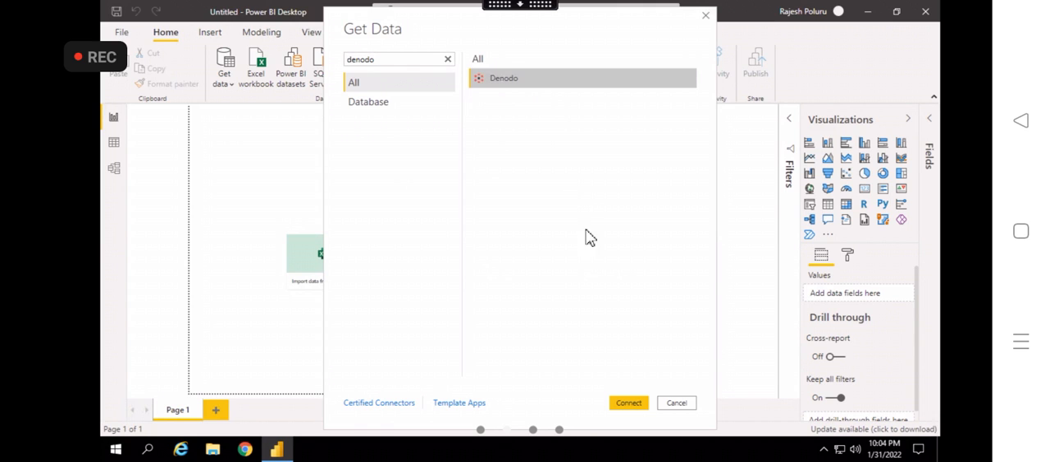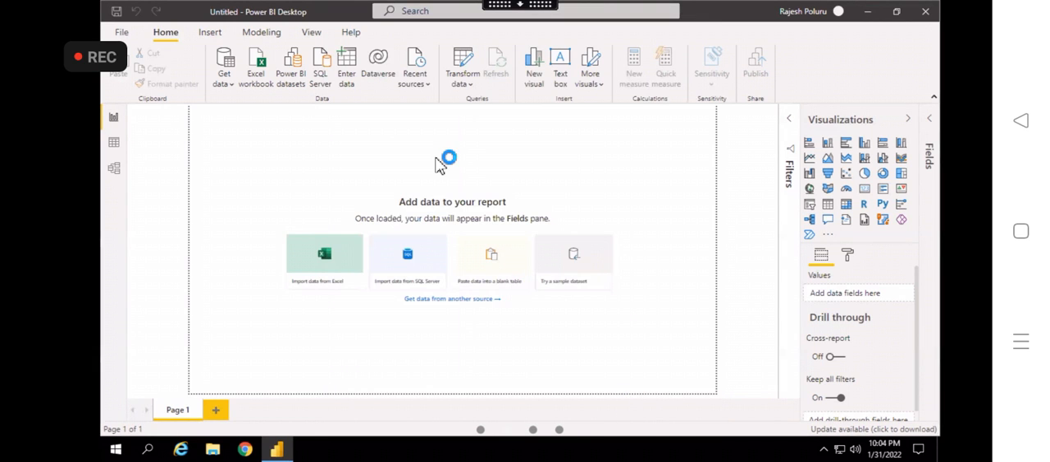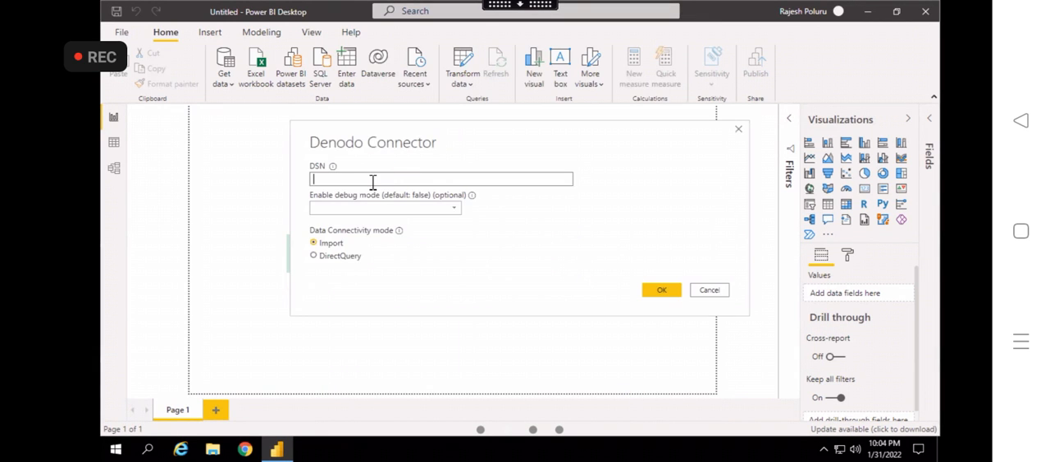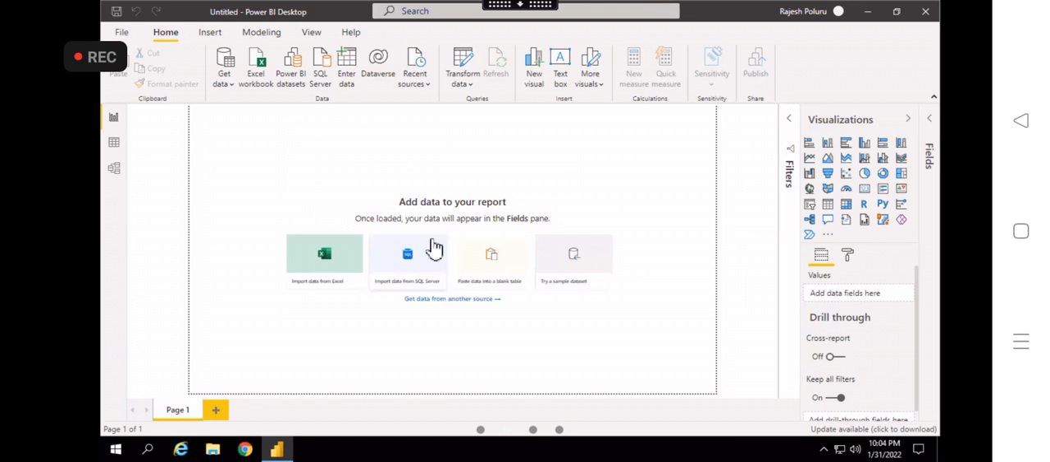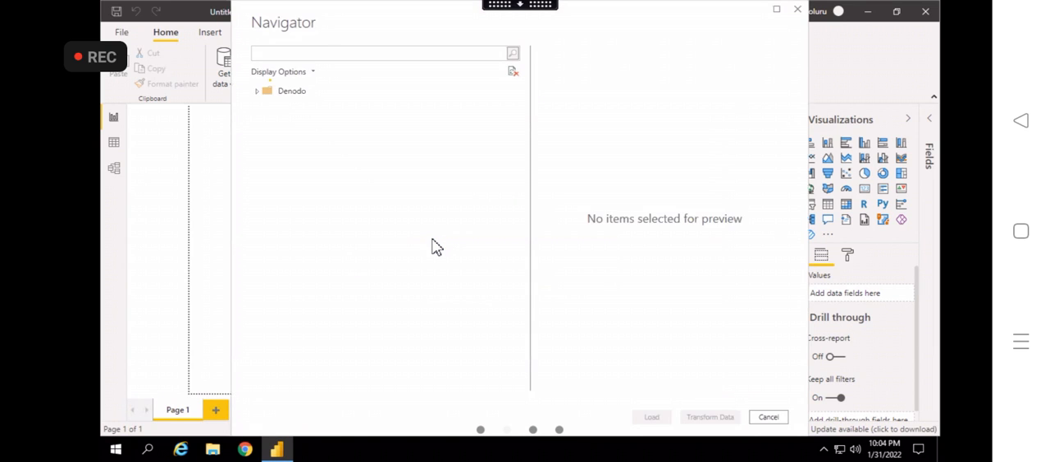Okay. See, now I am connecting to the Denodo, and I am entering my port number. Then I click on OK. Then it will show all the tables whichever we have in the Denodo.